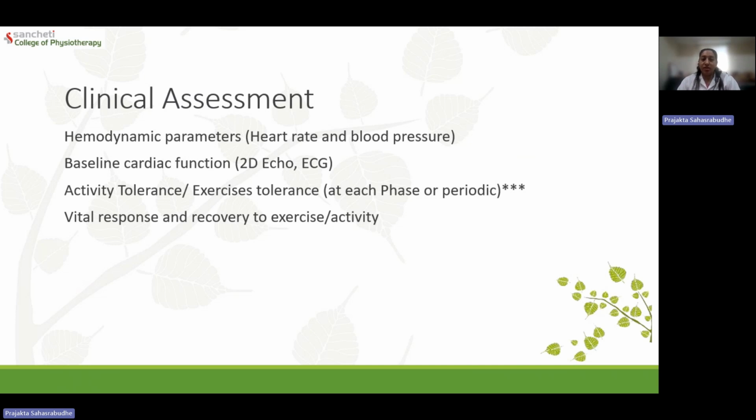And what is the recovery after the exercise? So all these things should be part of the clinical assessment. Now, when we are speaking about abnormal responses, whenever we prescribe any physical activity, the heart rate should increase, blood pressure should increase, but it should be with respect to workload. Now, with phase 1 rehabilitation, we are not exceeding 5 minutes activity. So, blood pressure should not fall beyond 10 mmHg and it should not increase above 40 mmHg. So, these things have to be kept in mind whenever we are prescribing any activities.